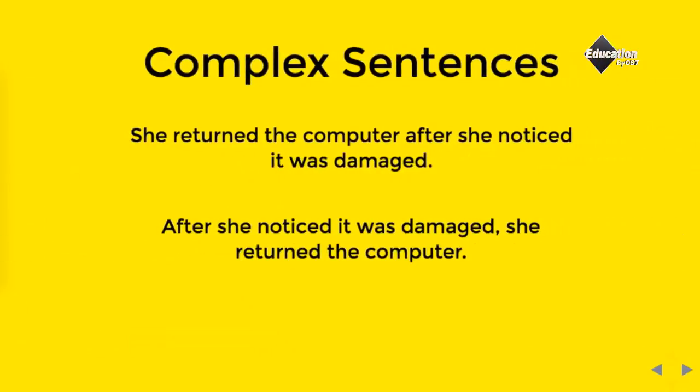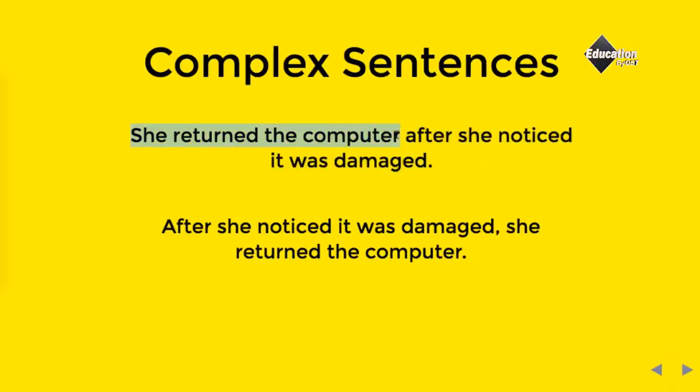Now let's take some examples. "She returned to the computer after she noticed it was damaged." If we only take this part, "after she noticed it was damaged," it doesn't seem to be a completed sentence. So this is dependent and the first one is independent.